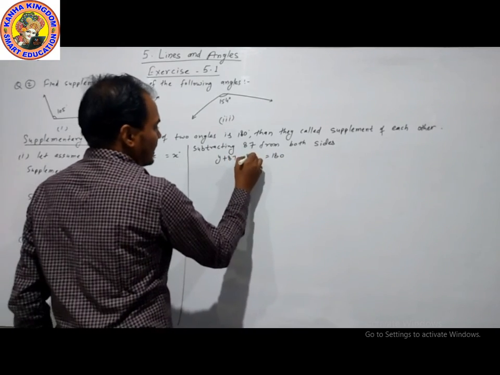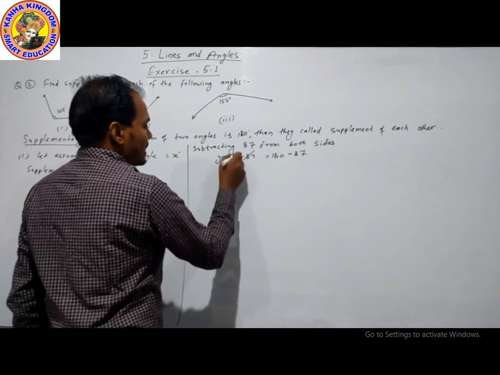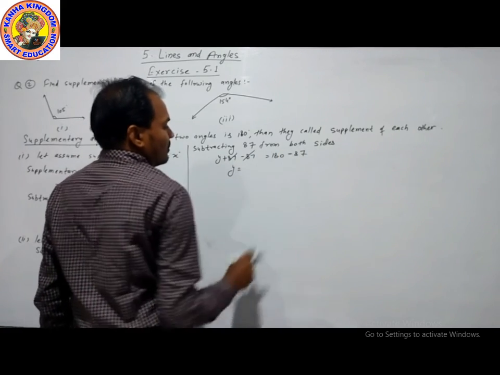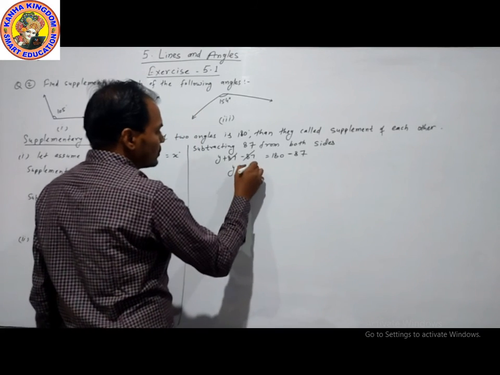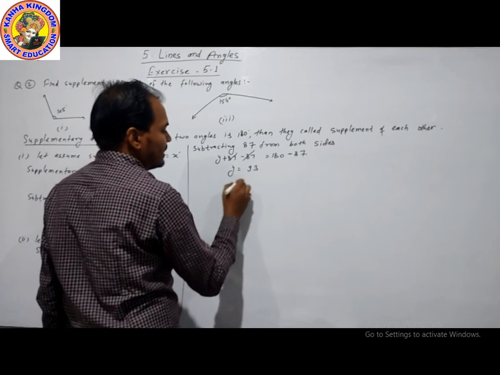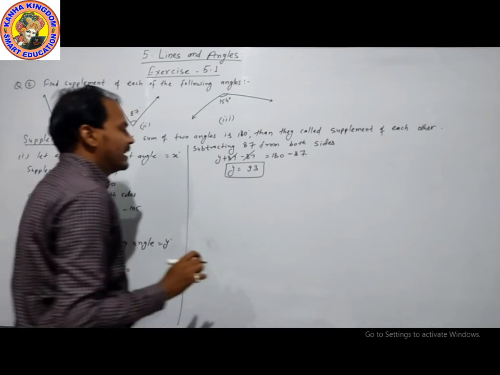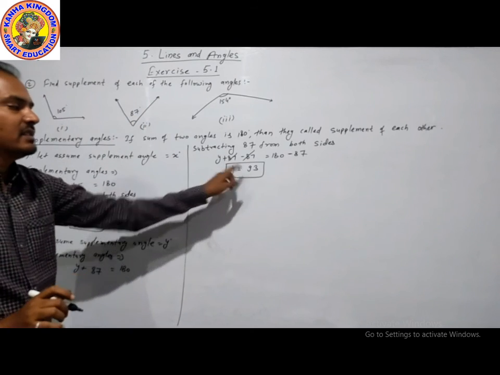Now we subtract 87. Plus and minus cancel, so y is 180 minus 87, which is 93. So the supplementary angle is 93. The supplement of 87 is 93.